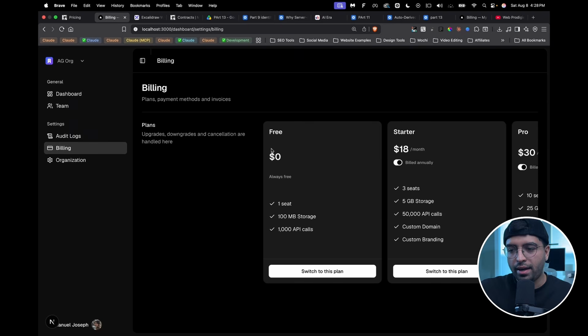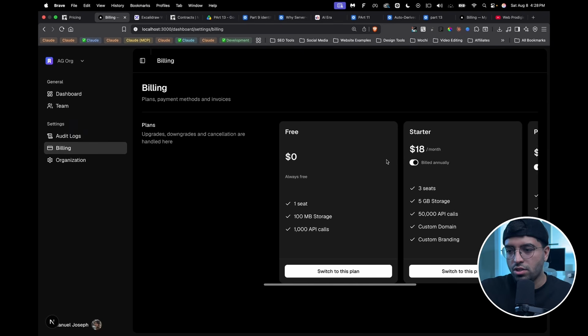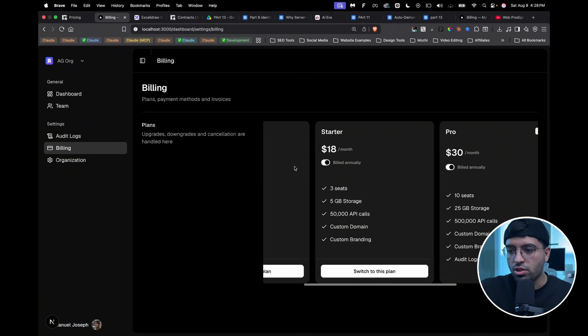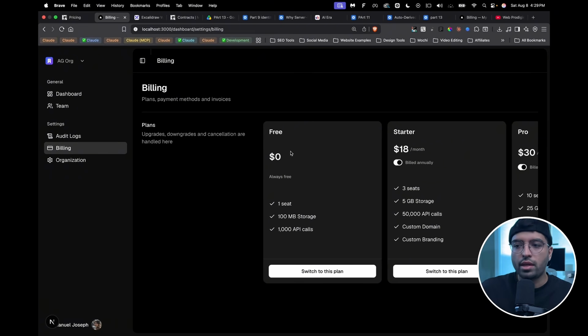So in my app, I'm rendering these cards here, which are all of the plans for this software. Now I'm using Clerk here because Clerk billing is just so much easier to set up, and it gives you the components built out. So these components are coming from Clerk. And the reason why I'm pointing this out is since it comes from a third-party provider, that is not going to go through our tRPC procedure. So the protected procedure is not being consumed in here.